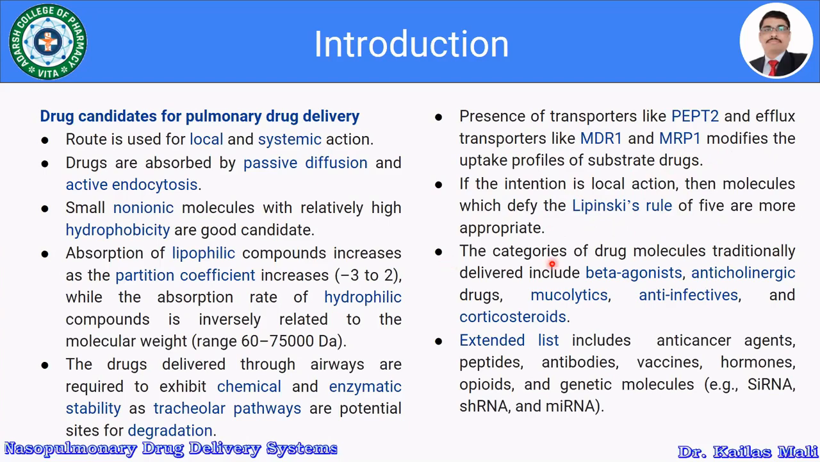The categories of drug molecules traditionally delivered by the pulmonary route include the beta agonists, anticholinergics, mucolytics, anti-infectives, and the corticosteroids. Apart from these, nowadays various other types of drugs are also delivered using the pulmonary drug delivery system, like anti-cancer agents, peptides, antibiotics, vaccines, hormones, opioids, and genetic molecules. So in this way, it is possible to select the drug for the pulmonary drug delivery system.